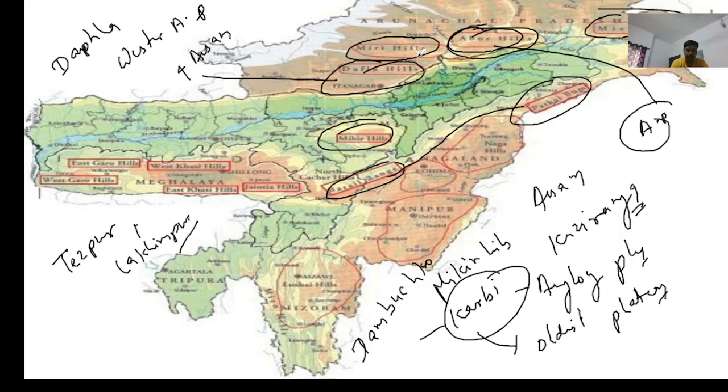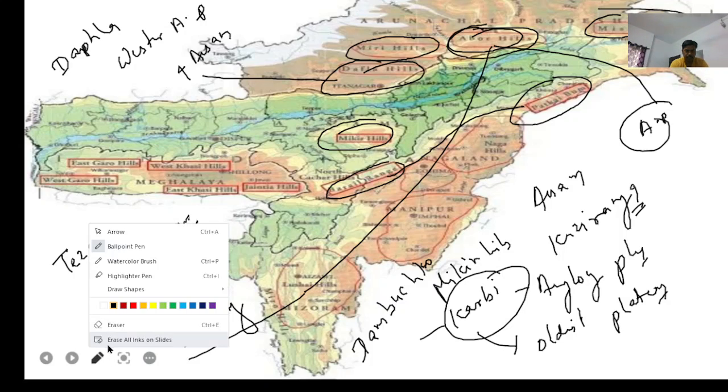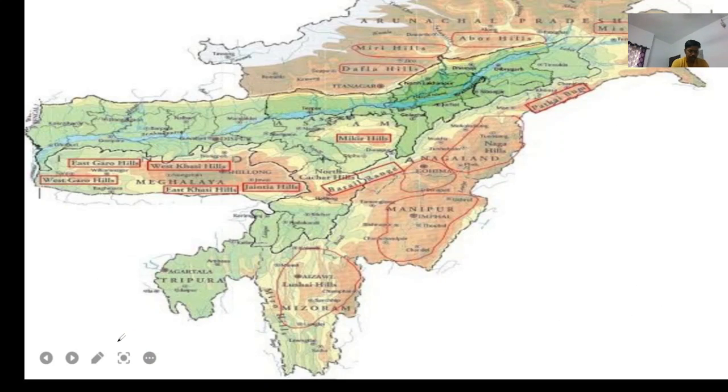Abor Hills is in the central part, surrounded by Miri and Mishmi, and they are drained by Dibang River, isn't it? Dibang River is a tributary of Brahmaputra, mind it.